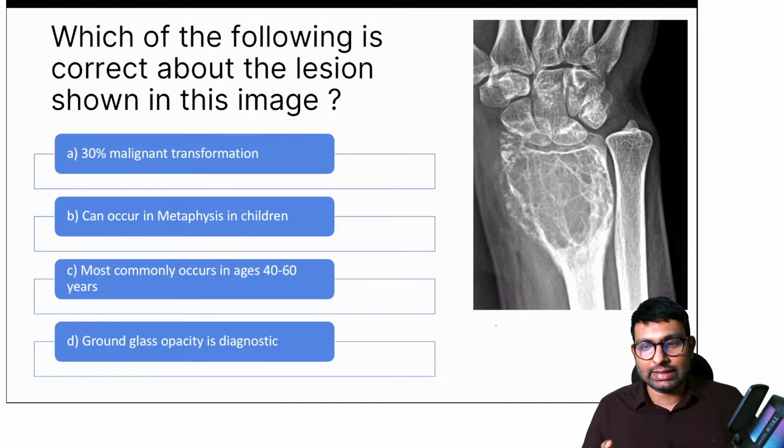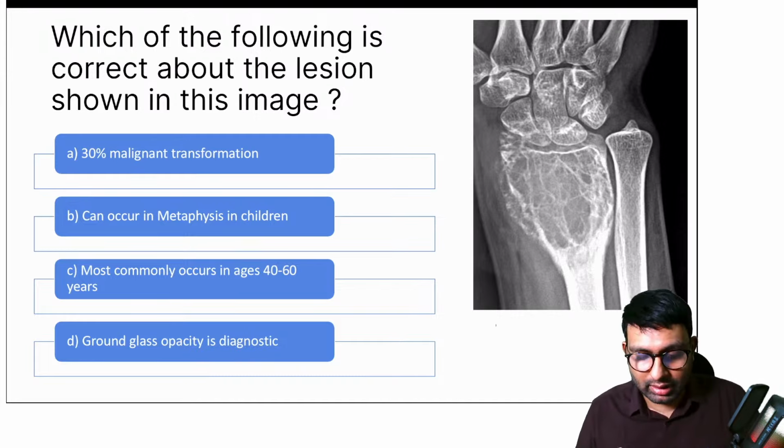Shabir believes A and C are wrong. Dr. Nilesh says D is the answer. Yes, I think most of you are right here. So 30% malignancy, like Stardust told, is wrong. It's a wrong option. Most commonly occurs in age of 40 to 60. Again, Stardust told it's 20 to 40. Yes, this is also wrong.